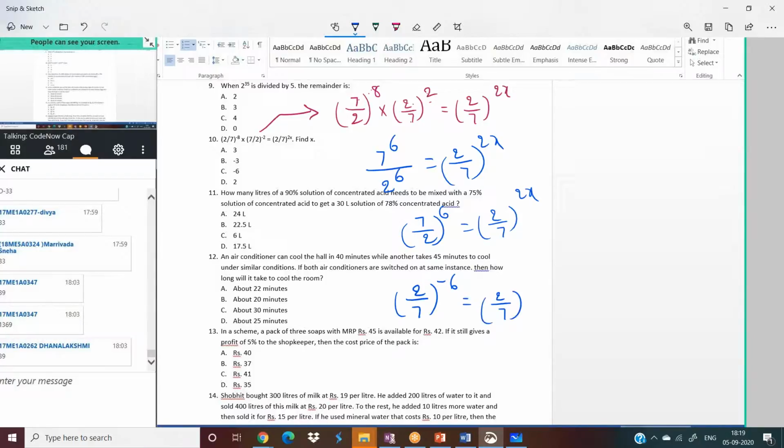2 by 7 power minus 6 equal to 2 by 7 power 2x. When bases are same, powers will be same. So 2x equal to minus 6. So x equal to minus 3. Where is minus 3? Yes, option B will be the answer. How simple the question is. It is third, fourth class students problem. Yes or no? Hey, it's not plus 3. Kalyan, it's minus 3. Here, bases are not same. We have to reverse them.